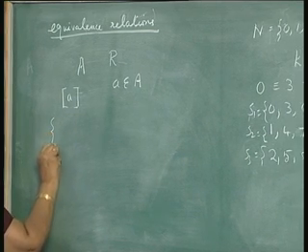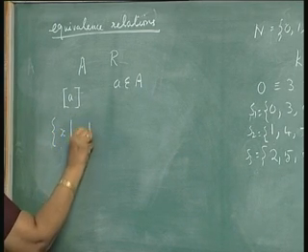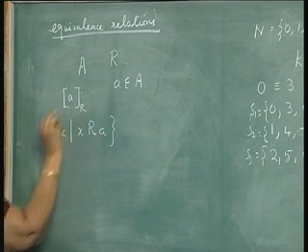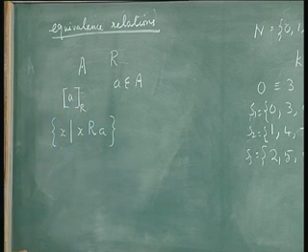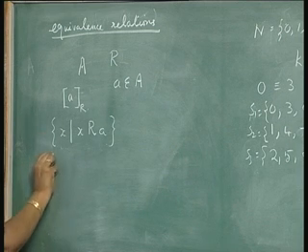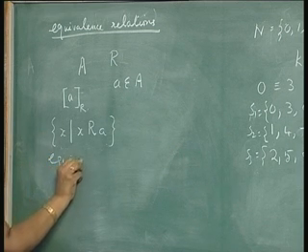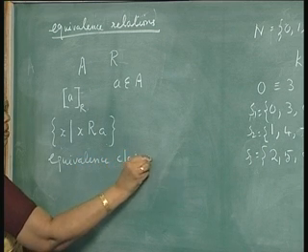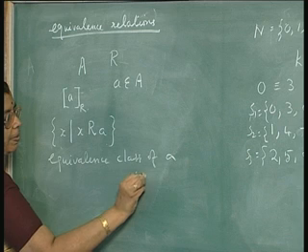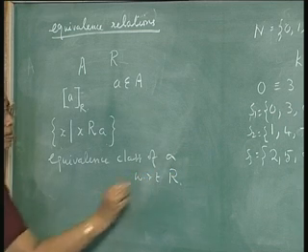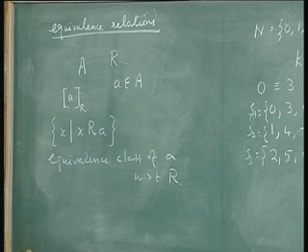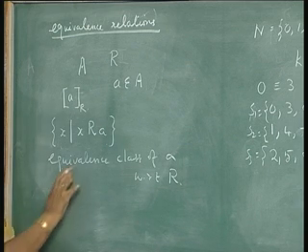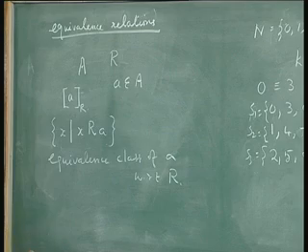This denotes the set of all x such that x is related to a, and you denote it like this. This is called the equivalence class of a with respect to R. Okay, the set of all elements which are equivalent to a particular element.